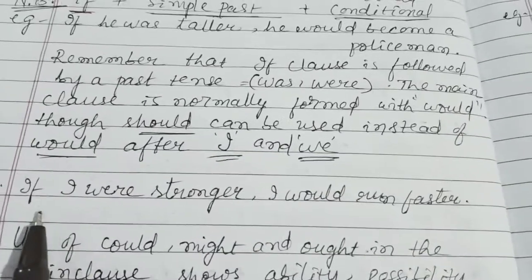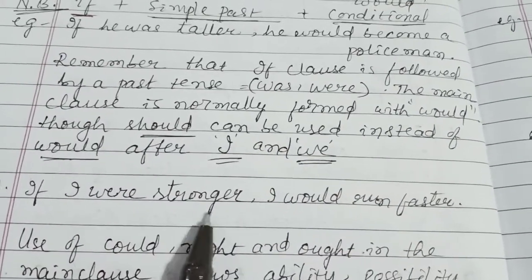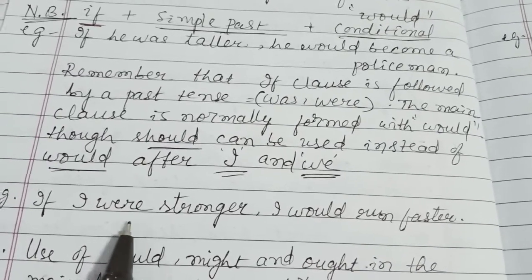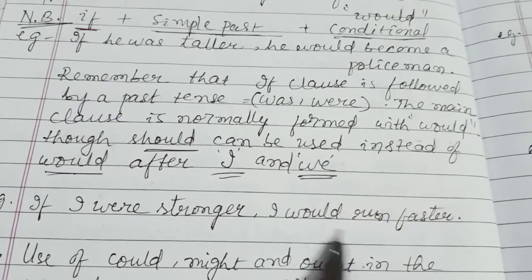Okay. Then see the example: if I were a stranger, I would run faster. Here also I have given one more example, followed by the past tense. Here would has been used.